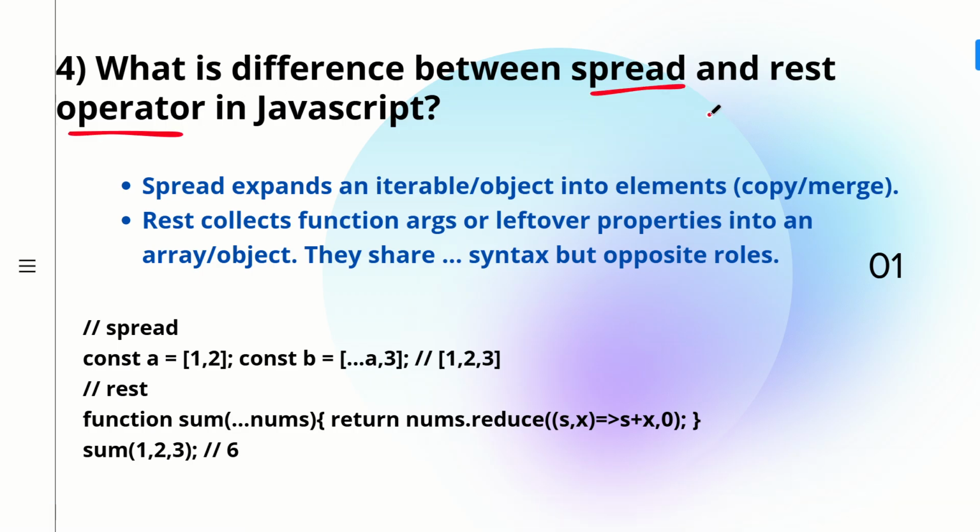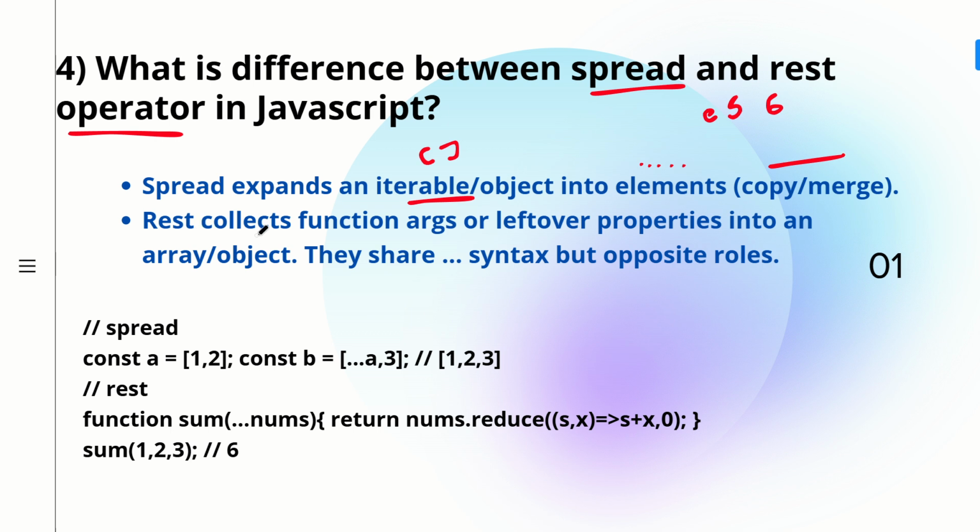The fourth question which was asked was, what is the difference between spread and rest operator in JavaScript? Spread and rest operators were introduced in the ES6 version of JavaScript. So what is the spread operator? The spread operator expands the iterable or the object. An iterable can be your array also. It is helpful in expanding your iterable into individual elements. If you have multiple elements in your array, it is helpful in individually getting those values. So it is helpful for copying or merging.